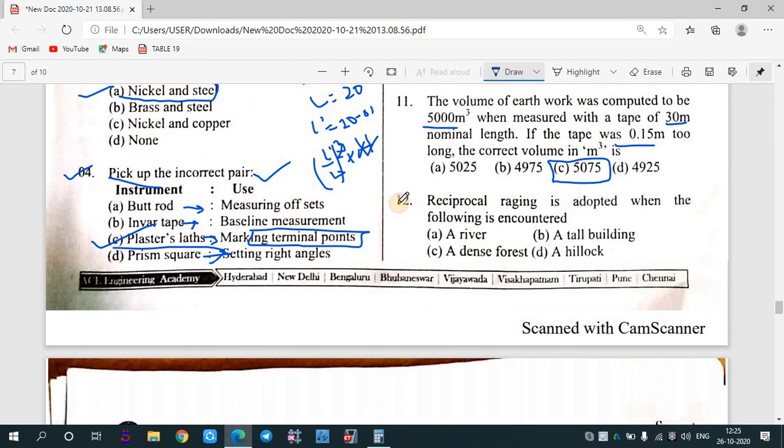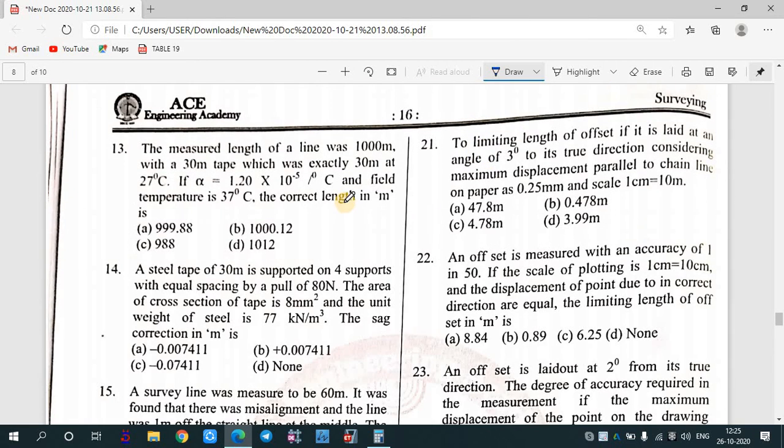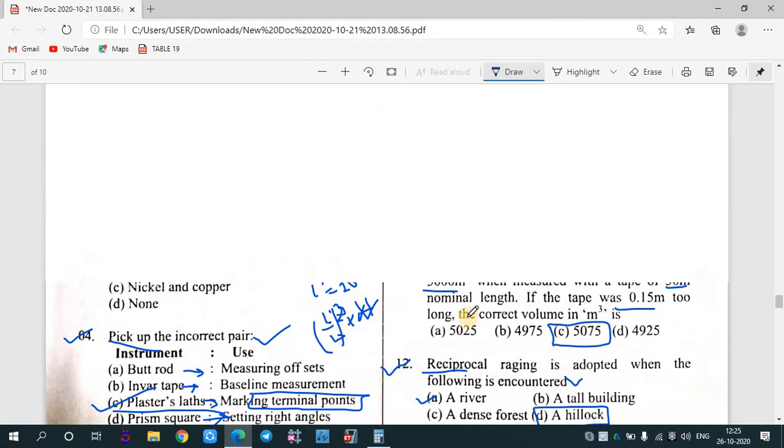Okay. And now reciprocal ranging is adopted when the following is encountered. In case of river, we cannot use reciprocal leveling. In case of hill, we will have to adopt what? Reciprocal leveling. Okay, we'll end up over here.